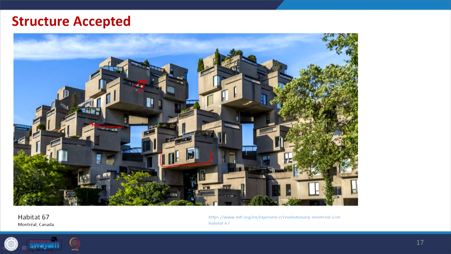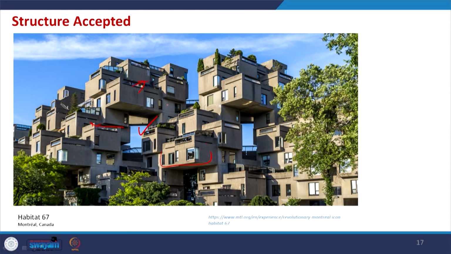Here also, to maintain stability, whatever arrangement was placed one after another, stability was maintained. So again this could be one example under structure accepted, and you will also find more and share with me which can be incorporated in this category. So we can enhance this particular database in days to come.